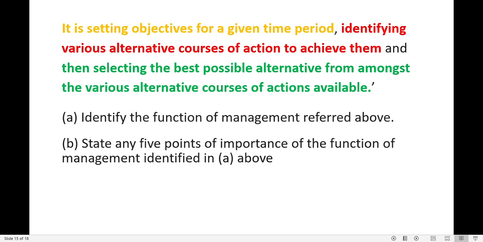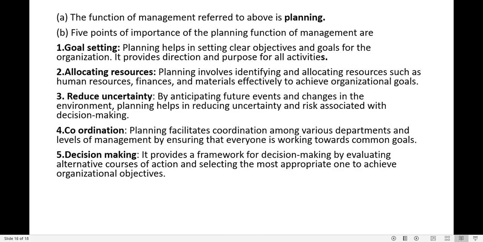It is setting objectives for a given time period, identifying various alternative courses of action to achieve them, and then selecting the best possible alternative from among the various alternative courses of action available. You have to identify the function of management referred to here and tell any 5 points that talk about the importance of the function of management. It is setting objectives for a given time period, then identifying the courses of action, selecting the best possible, and then doing the action. So, the function of management referred to here is planning.